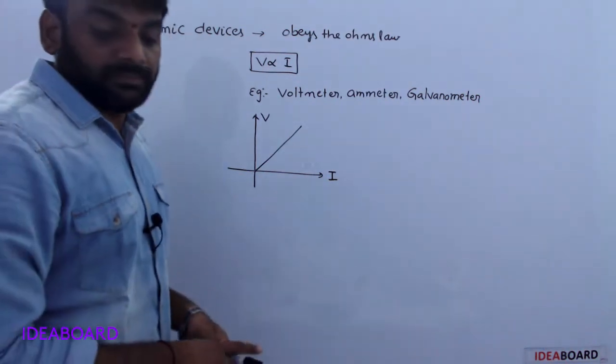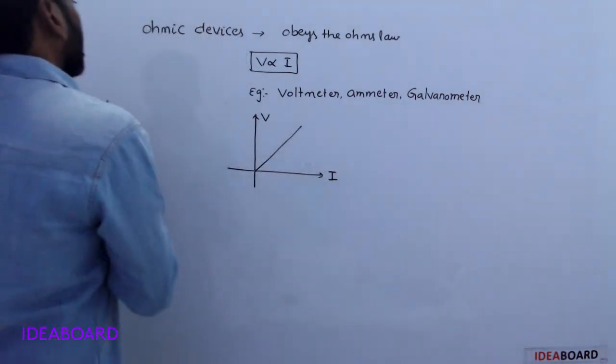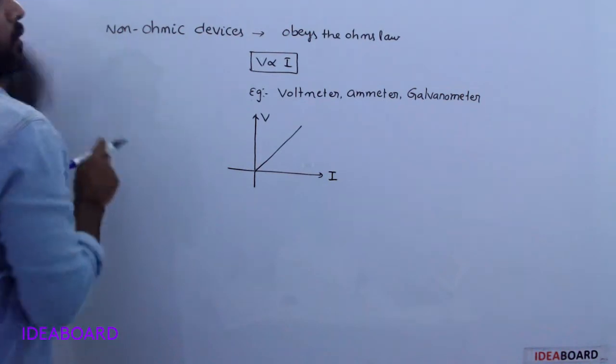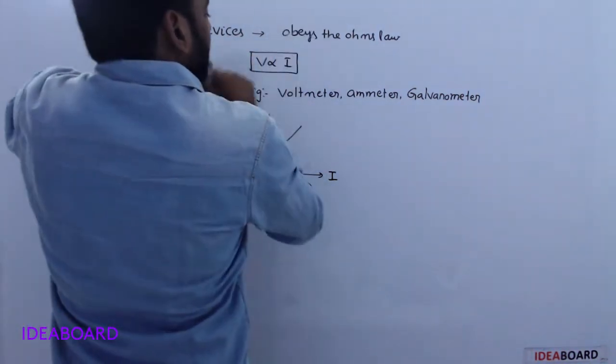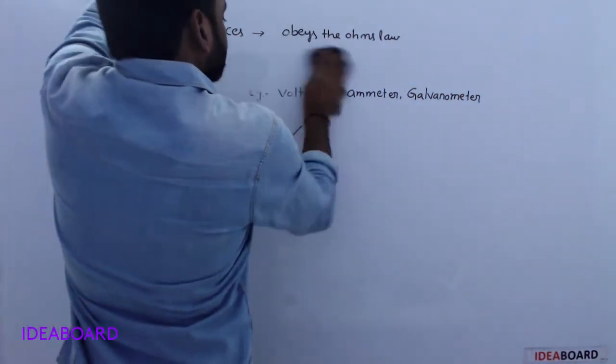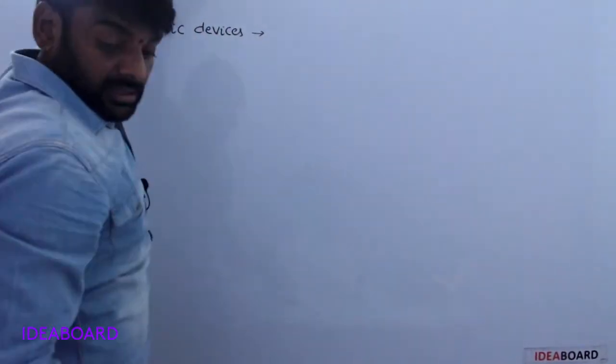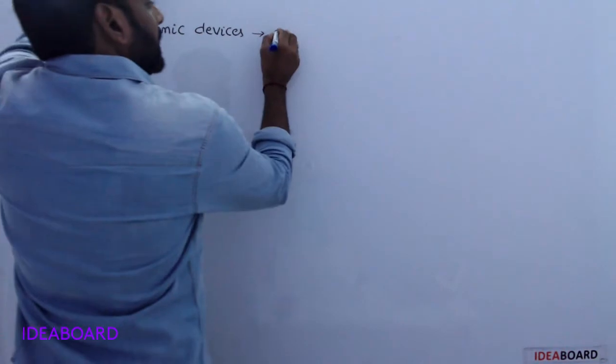Some devices do not obey Ohm's law. Such types of devices are nothing but non-ohmic devices.